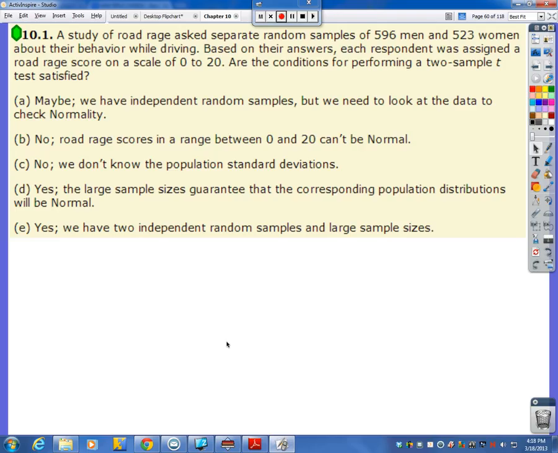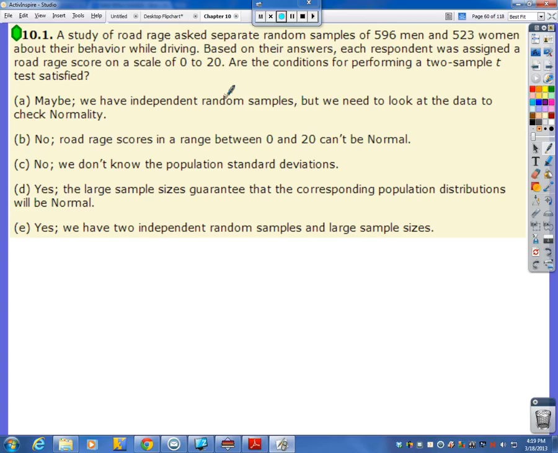A study of road rage asked separate random samples of 596 men and 523 women about their behavior while driving. Based on their answers, each respondent was assigned a road rage score on a scale of 0 to 20. Are the conditions for performing a two-sample t-test satisfied? Regardless of what type of test we're doing, whether it's a two-sample or one-sample, t-test, z-test, or confidence interval, the three conditions are always going to be the same: random, independent, normal.